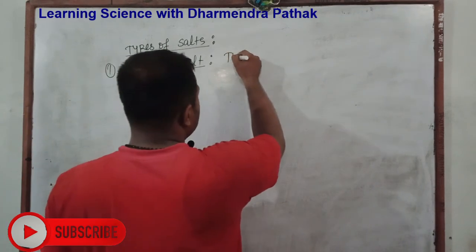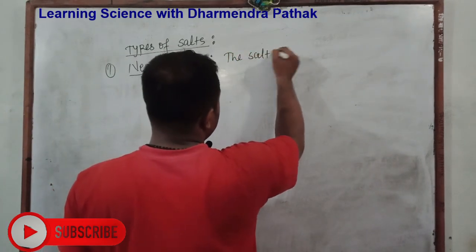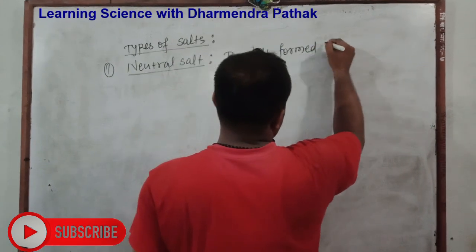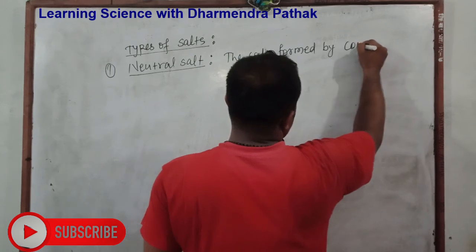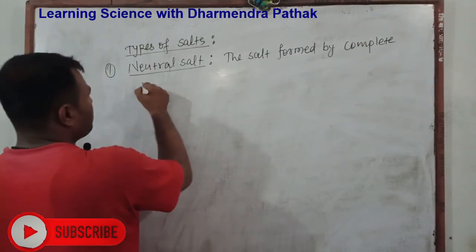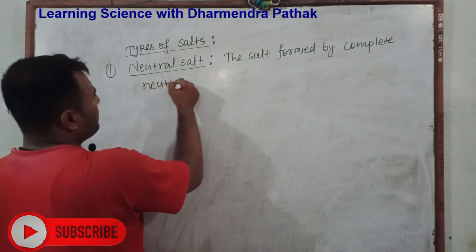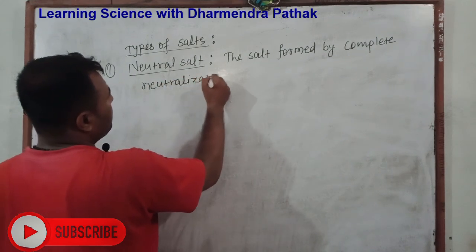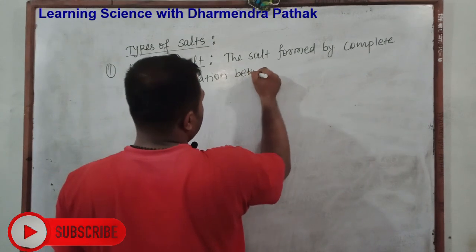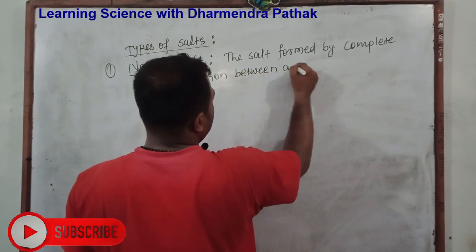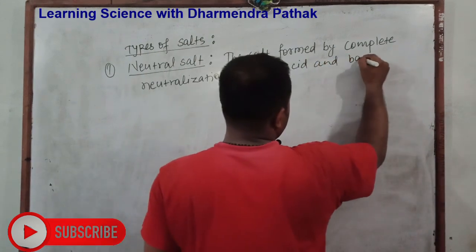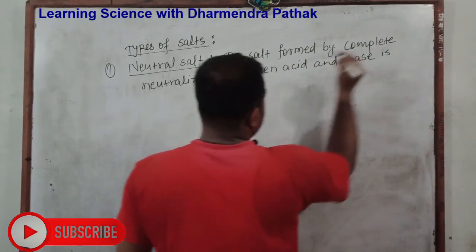And here the salt formed by complete neutralization between acid and base is called